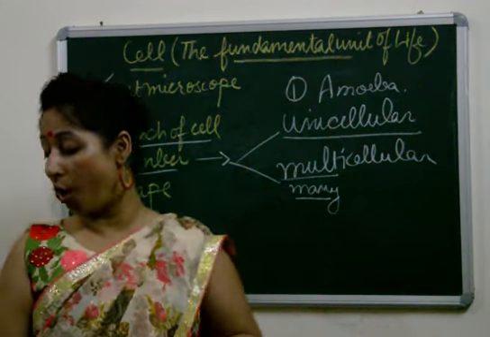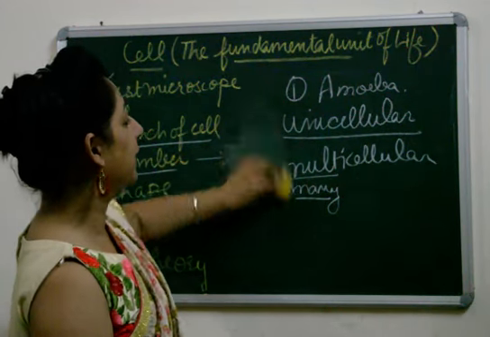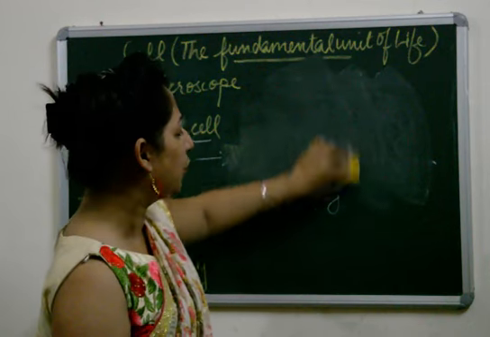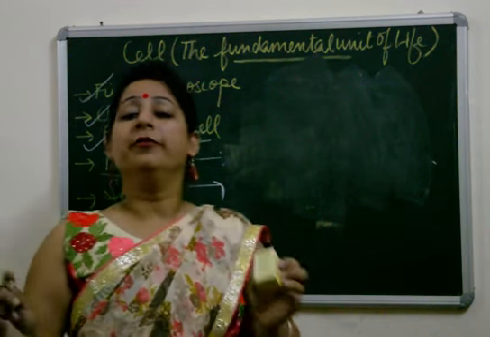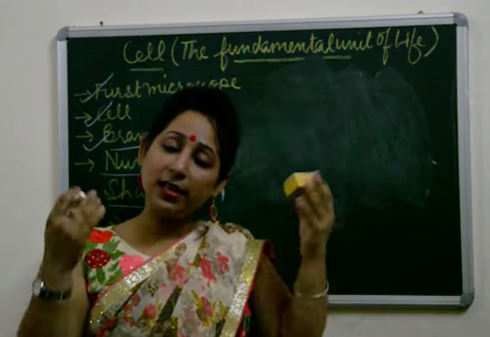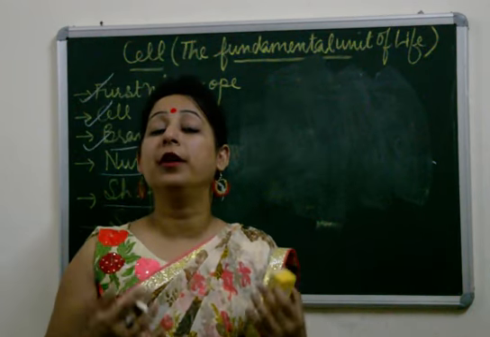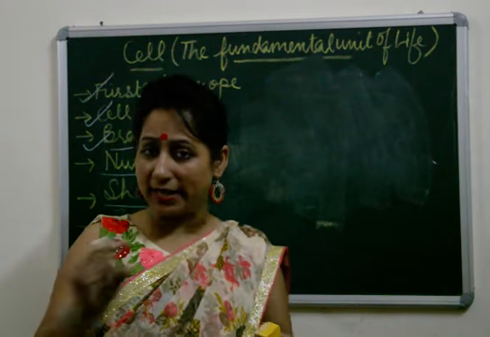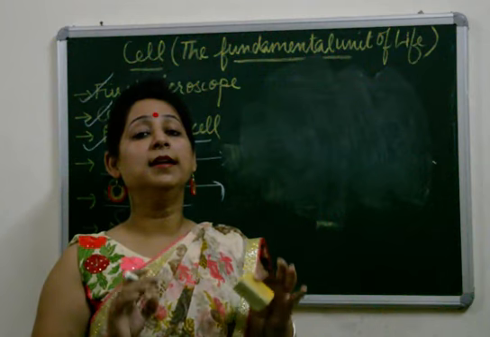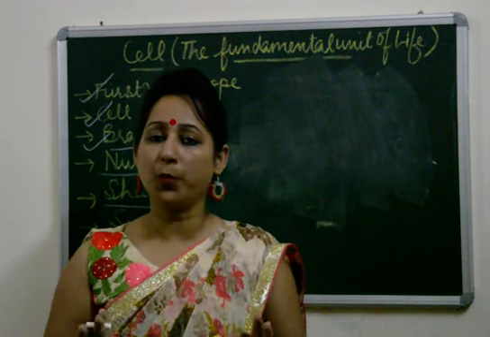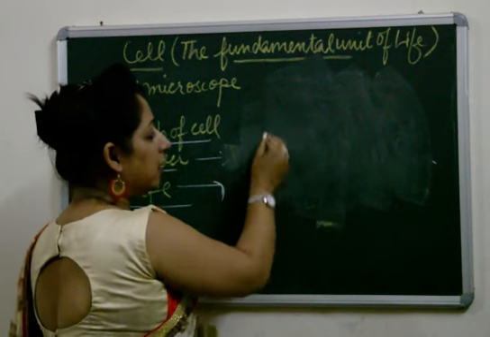Next is on the basis of shape. On the basis of shape, the cells can be categorized into different types. Now, I'll just explain it in detail. Even in our body, all the cells have different shapes according to the functions they perform. All the cells have a particular shape so that they perform a proper function properly. I'll just give an example. The example would be like the nerve cell.